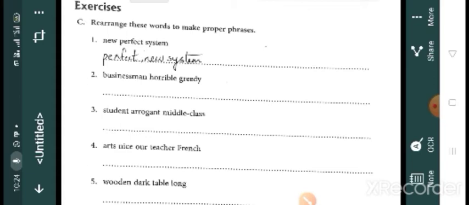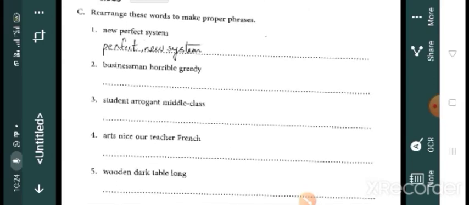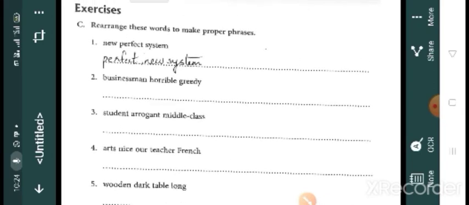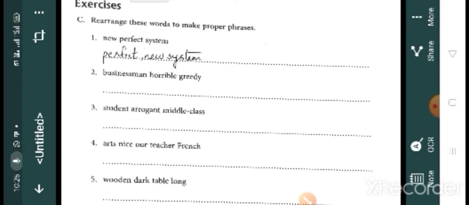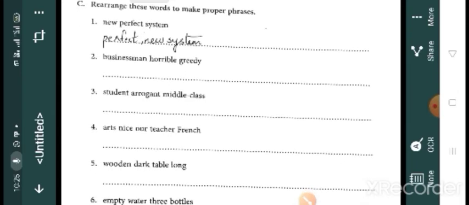New perfect system. So first one, perfect, then new, then system. Then businessman horrible greedy. Which one? We can say this horrible as what? Quality, isn't it? So horrible, then greedy, then businessman.